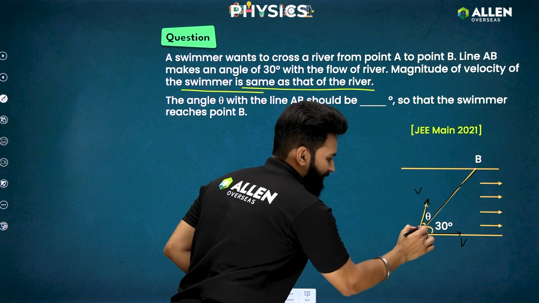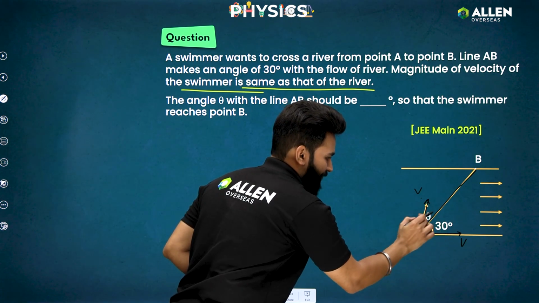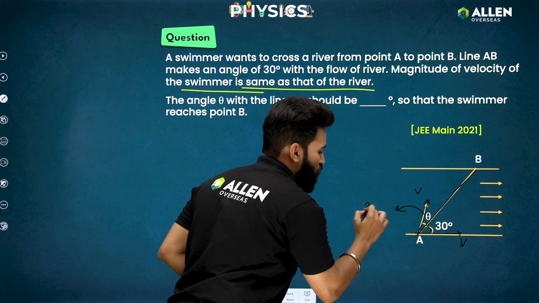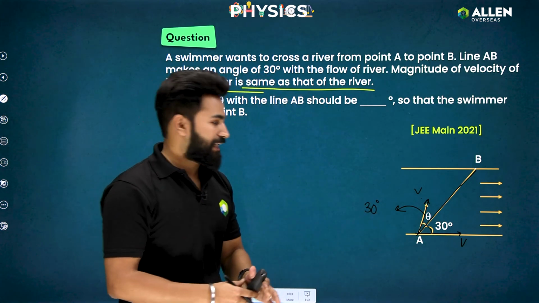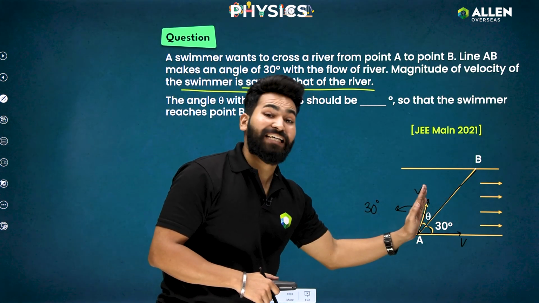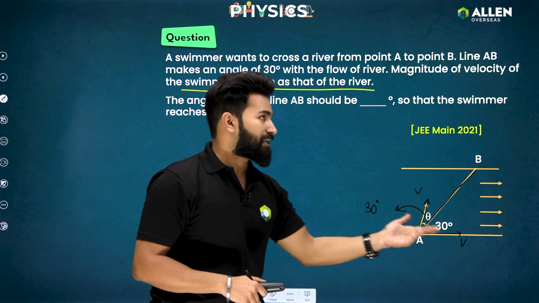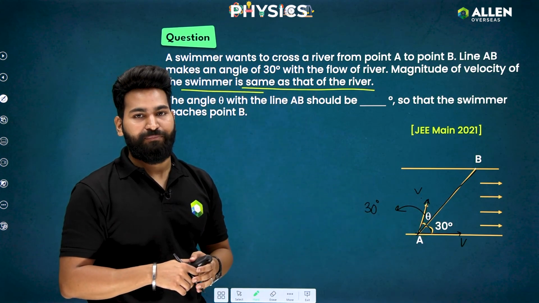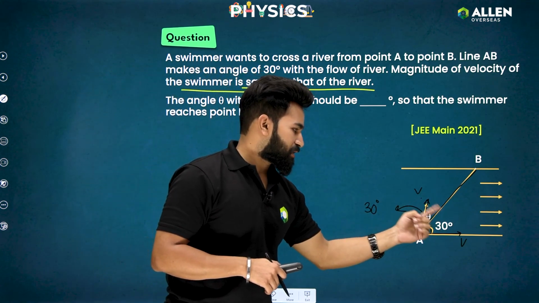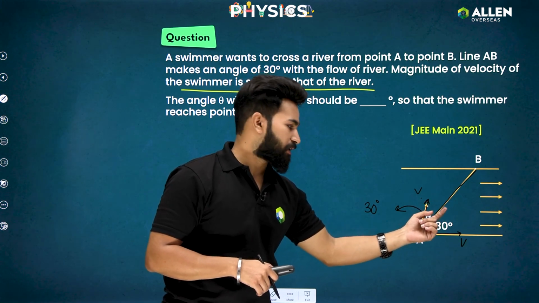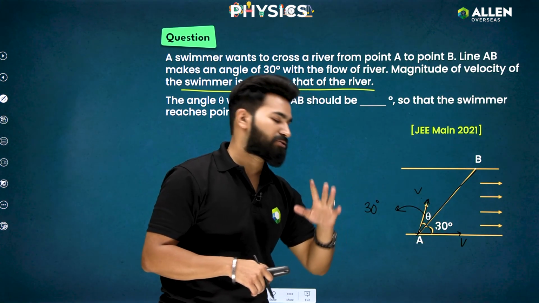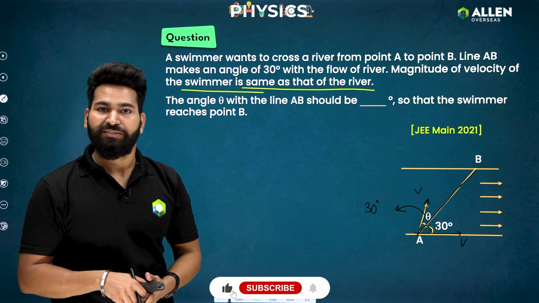And if the resultant is at an angle of 30 degrees from one vector, then this theta also needs to be 30 degrees. Only then can it have the resultant exactly between both the vectors, given that the man and the river flow have the same velocity. So this is V, this is V, this should be the bisector of the angle, this is 30 degrees, so this needs to be 30 degrees as well. That's the answer to this question.